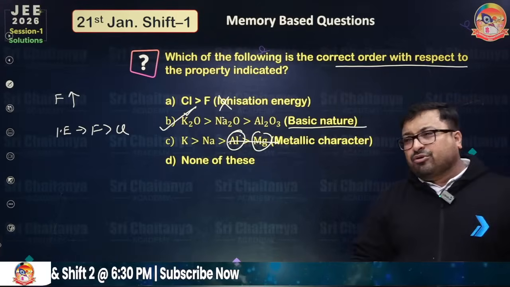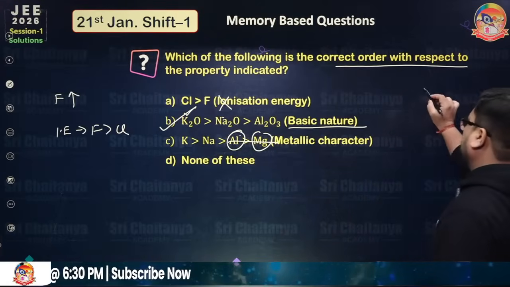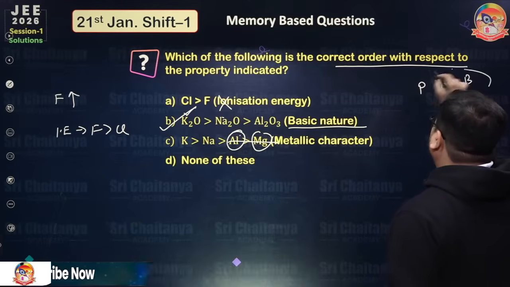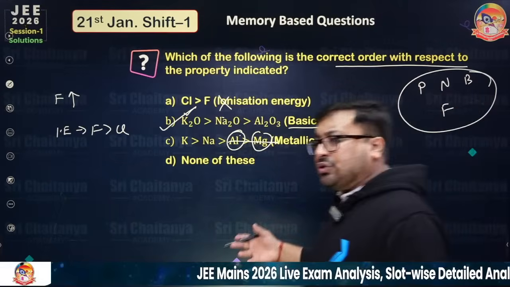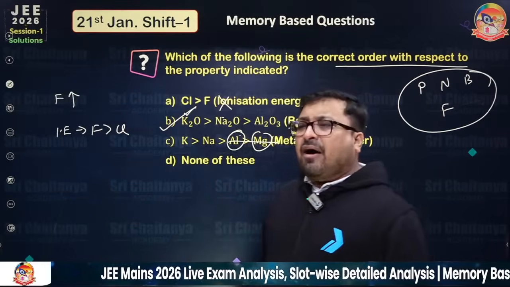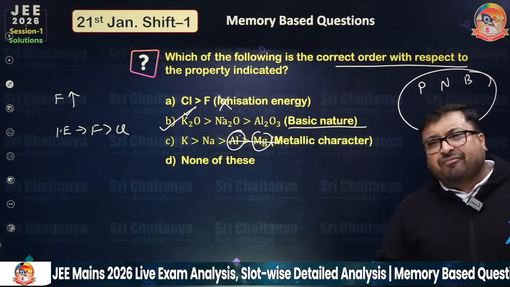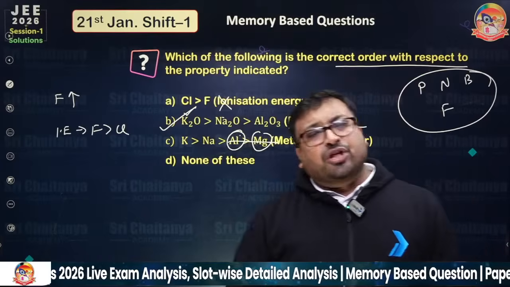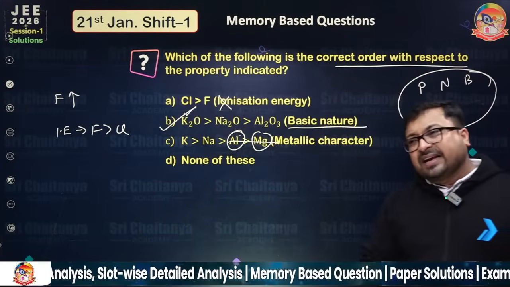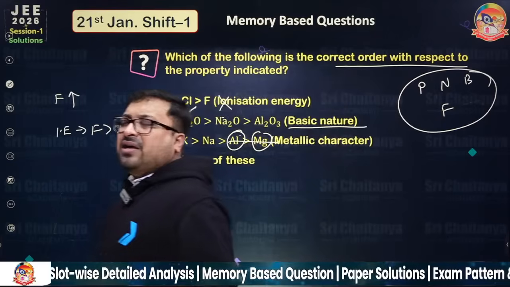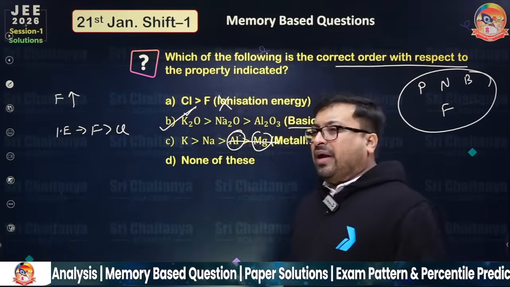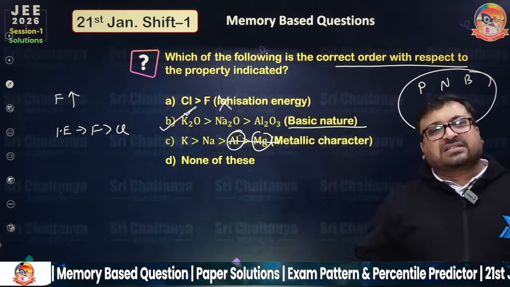So this is a very easy question, and some students also informed us about phosphorus, nitrogen, boron and fluorine. I think the ionization energy of these elements was also in the exam. I don't know. So Raju, B. Of course, B is the right answer. And this is a very simple question from your childhood. You know, metallic oxides are basic in nature, non-metallic oxides are acidic in nature. You know all the exceptions. So this is a classic question, and that's why people commit mistakes. From outside the exam hall, everything seems very easy.